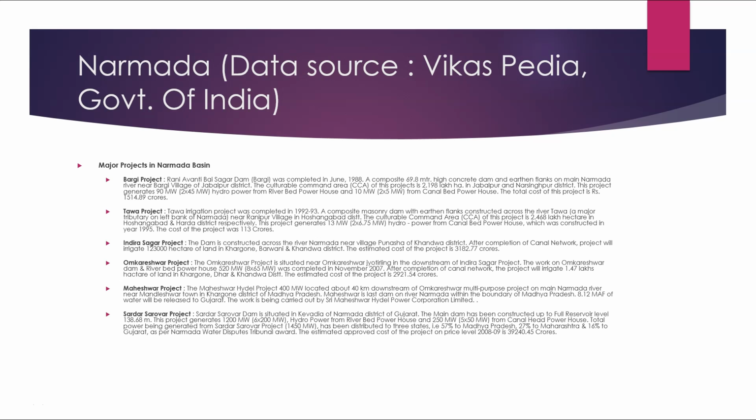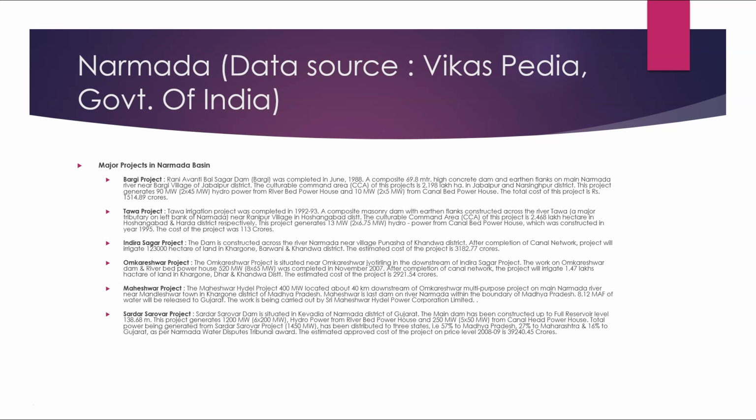The Indra Sagar project. The dam is constructed across the river Narmada near village Punasa in the Khandwa district. After the completion of the canal network, the project will irrigate 1,23,000 hectares of land in Khargone, Barwani and Khandwa district. The estimated cost of this project is 3,182.77 crores.